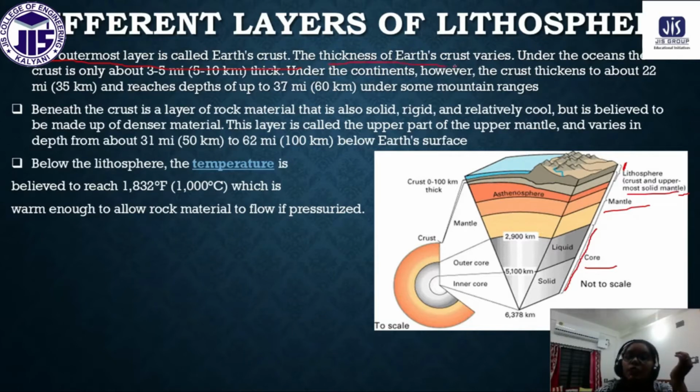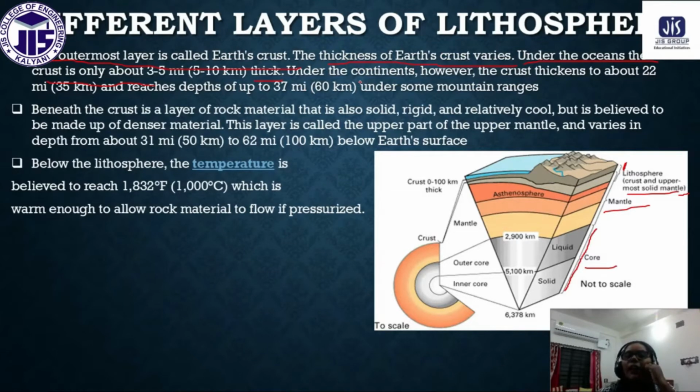The thickness of the earth crust varies from zone to zone. Under the ocean, the crust is only about 3 to 5 miles, or 5 to 10 kilometers thick.